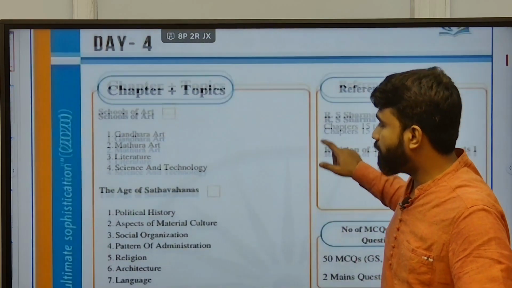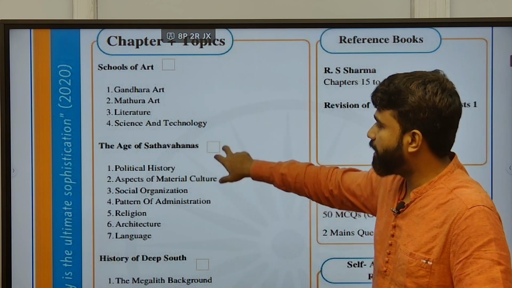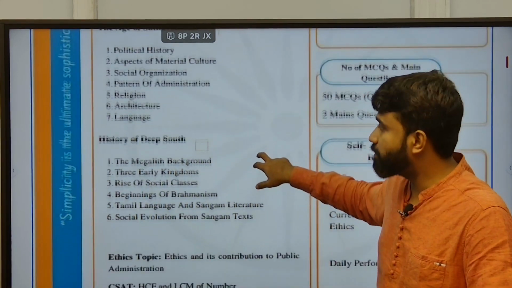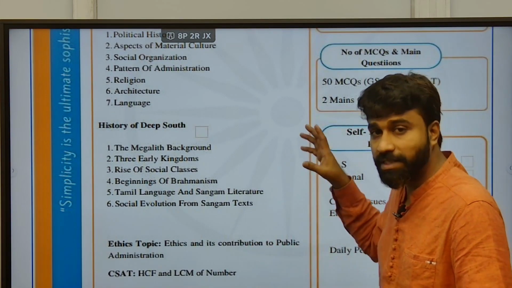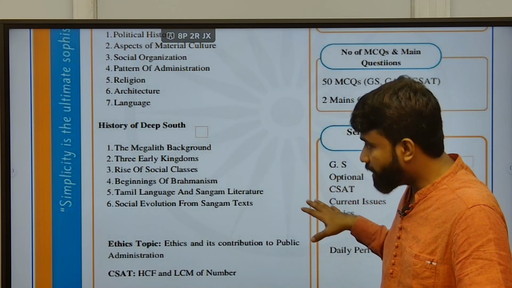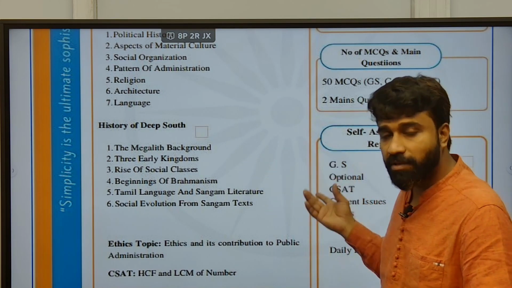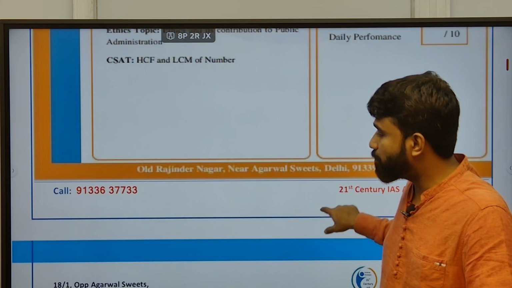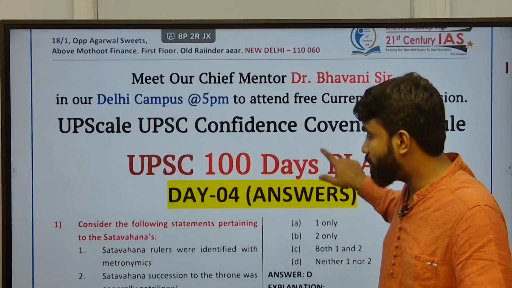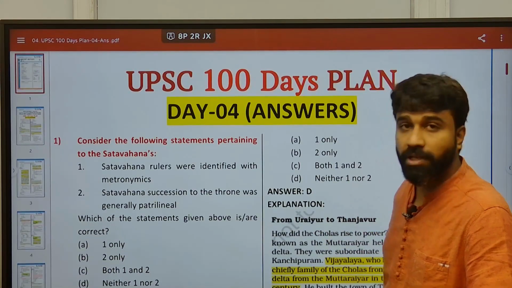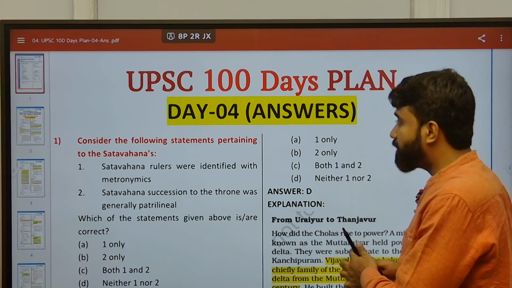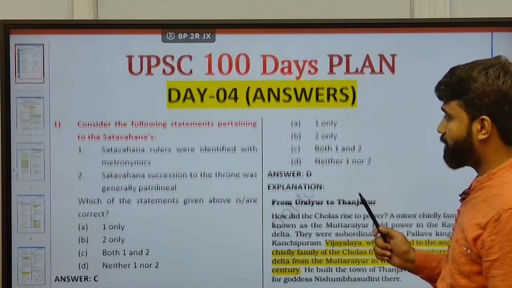In this Day 4, you have this schedule: Schools of Art, Age of Shatavahana and History of Deep South. However, we are mostly focusing on the history of political and social nature, and the art and culture part will be covered exclusively. Therefore, we are emphasizing more on the Deep South areas and Shatavahana rulers. Here, the first question is talking about, consider the following statements pertaining to Shatavahanas.